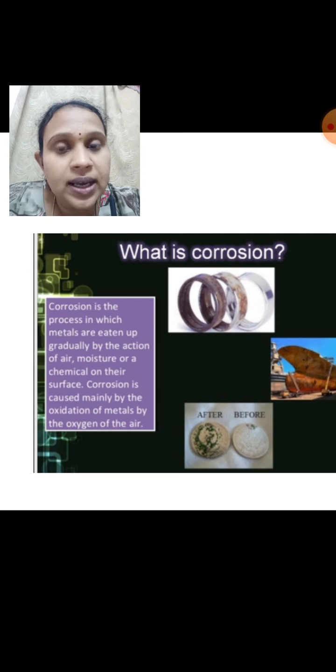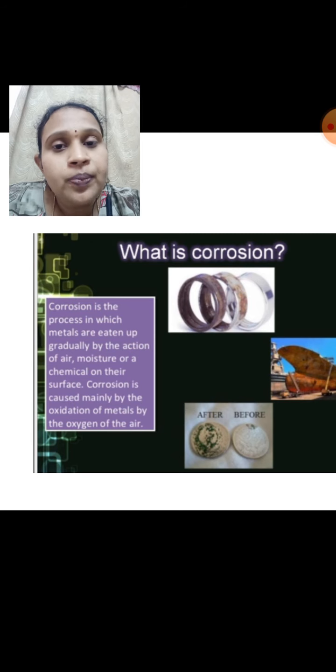If an iron article gets rusted, it loses its properties like lustre, malleability and ductility. These are the properties of a metal. These all will get lost when a metal gets corroded. So like that, iron gets corroded.